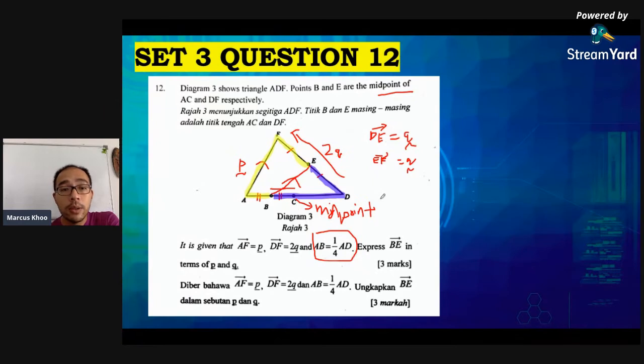So both ways will give you from B to E, but there's only one way that has less one vector, and I would use it. But the good thing is they've already given you AB. Look at this information. AB is 1 over 4 AD. Although this is a 3-step thing, I would rather do this because I already have these two pieces of information. I just need to find this one. So how much is AB? We need to start from there.